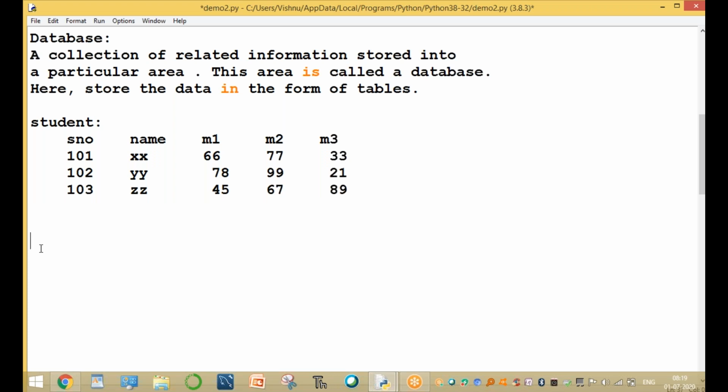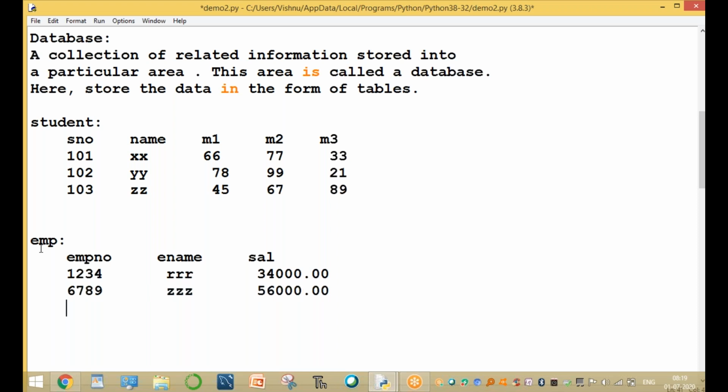For example, we want to store the employee table, the EMP table: EMP number, e-name and salary. The EMP number is, for example, 1, 2, 3, 4. The name of the employee is RR, and the salary is 34,000. Another number is 789, the name is ZZ, and the salary is, for example, 56,000.